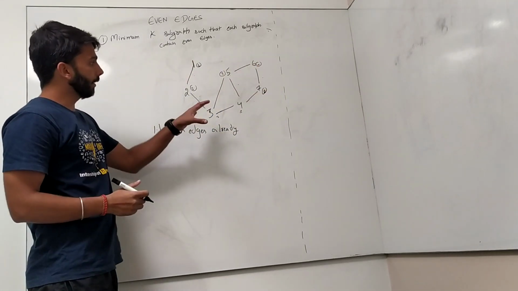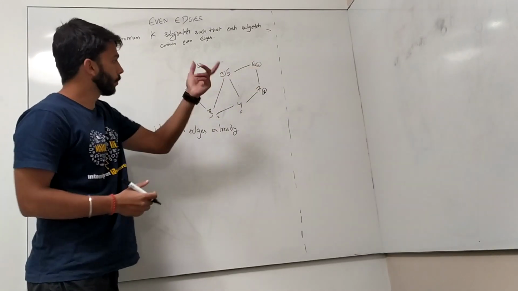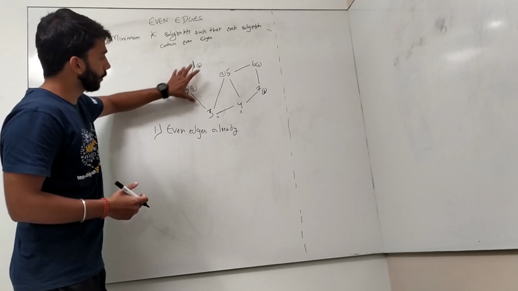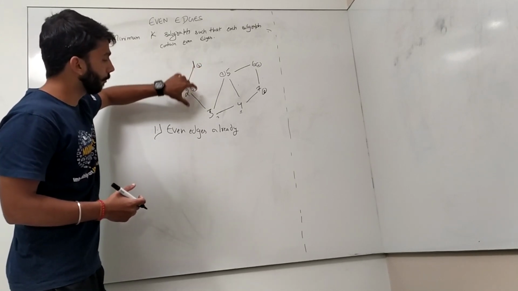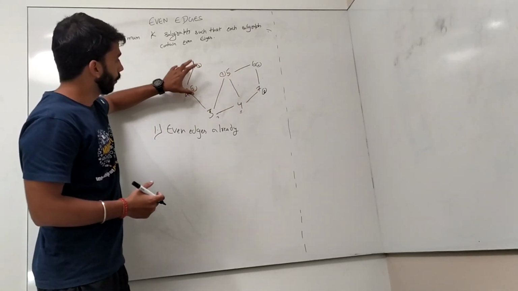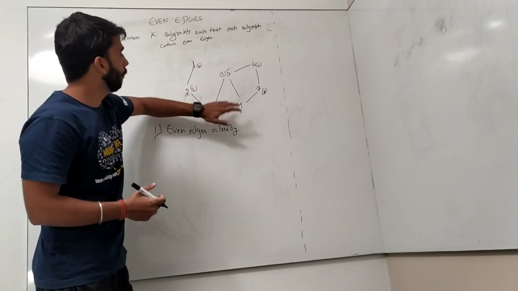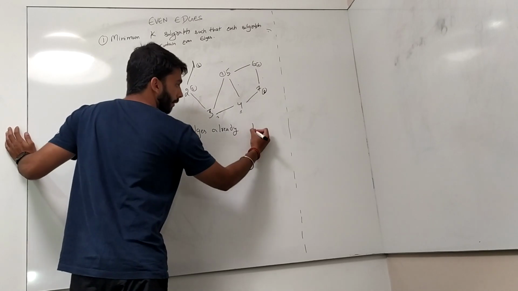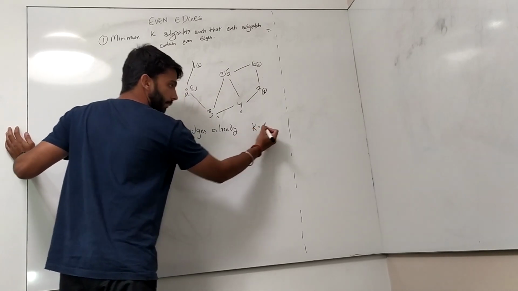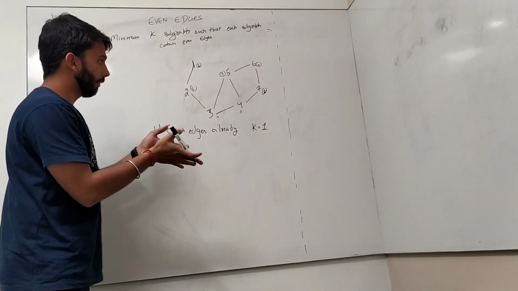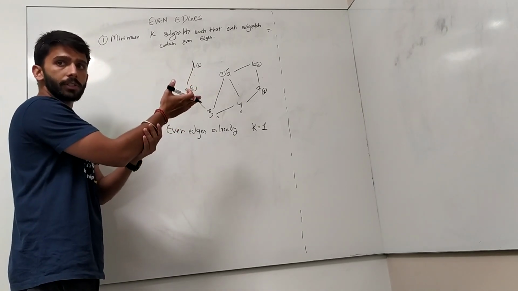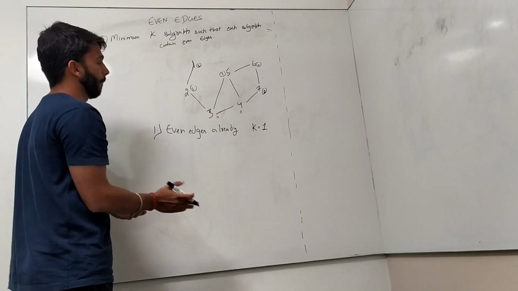Okay, so what happened here? We assigned everyone one set. So all the edges are also there. So this becomes the subgraph which consists of all the edges. So we just count the edges 1, 2, 3, 4, 5, 6, 7, 8. So we can say if there are even edges already, then the value of K is equal to 1. Because we don't need to construct a new subgraph because it already consists of an even number of edges. So we don't need to construct any graph.